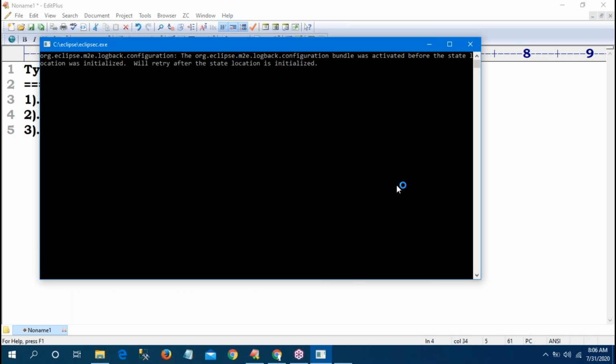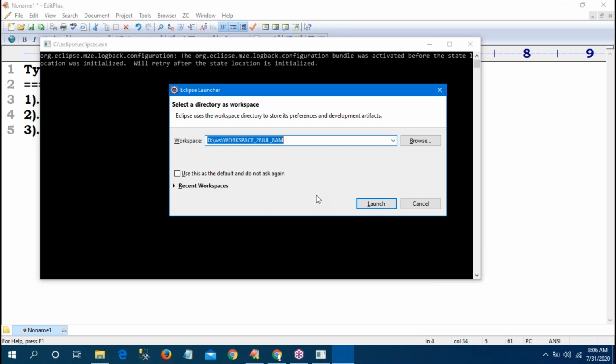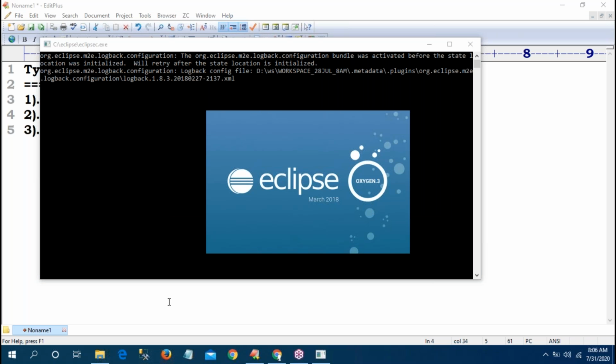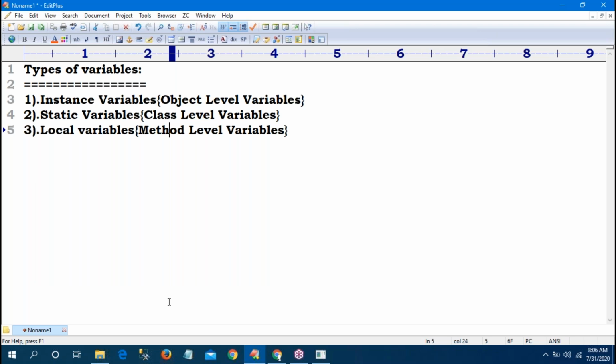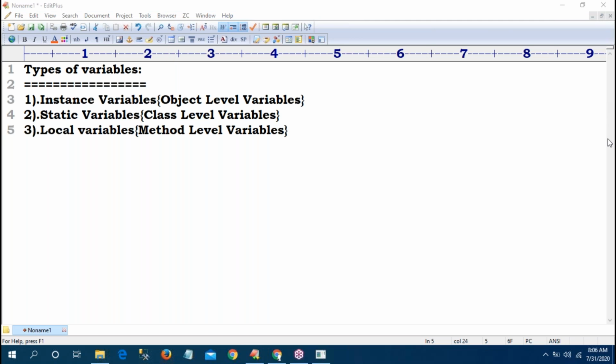One second, Eclipse is opening. Yes, this is our batch. So these three types we discussed yesterday: instance variable, static variable, local variable. Instance is also called object level because per object the value of the variable will change. That's why it is instance. Static means only one copy shared by all objects. Local means within one method we can declare a variable for temporary purpose, that is called a local variable. Up to here we finished yesterday.